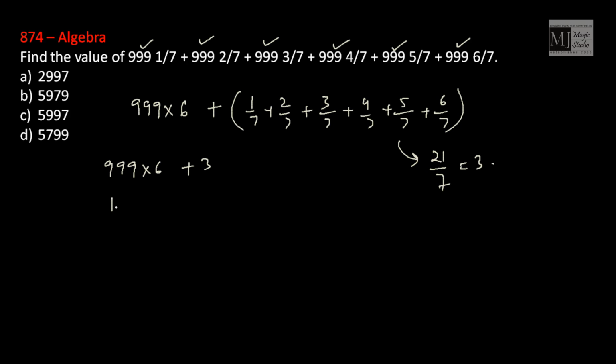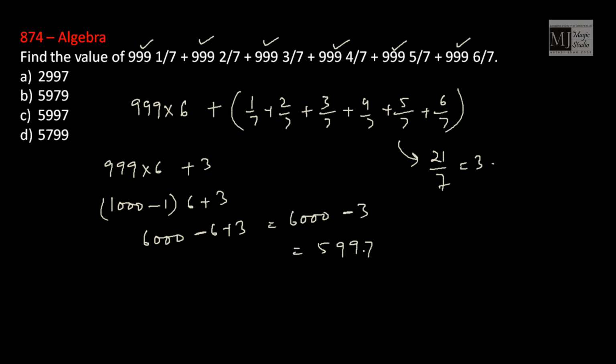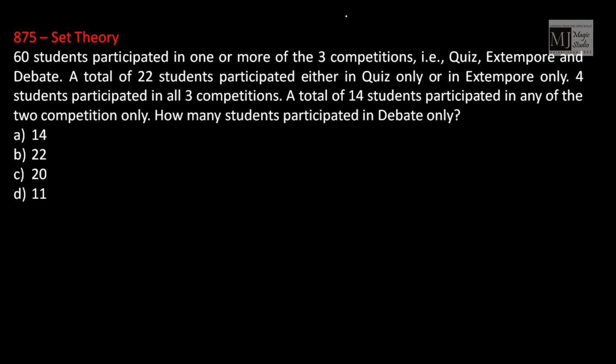So my answer is 999 into 6 plus 3, or 1000 minus 1 into 6 plus 3. So this would be 6000 minus 6 plus 3, that is 6000 minus 3. Answer should be 5997. Option C.